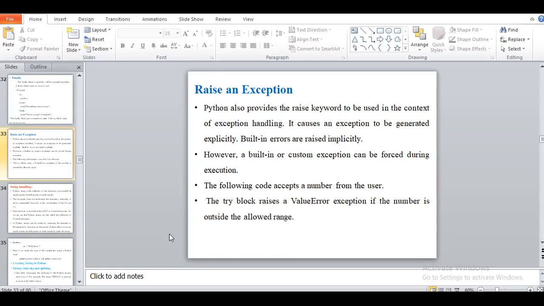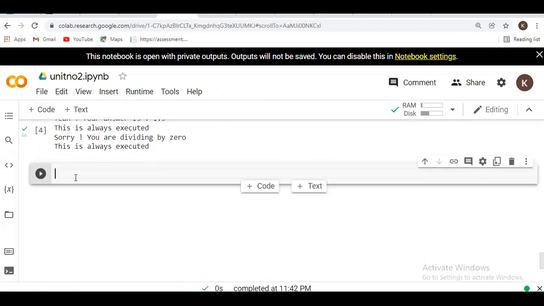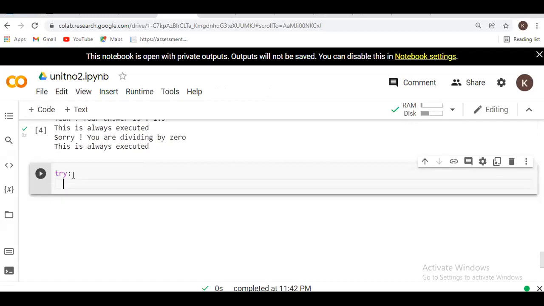So consider the example of a validation or verification, like the example of voting. Okay, we will write the program here. So here I write try: age = int(input("Enter the age")).